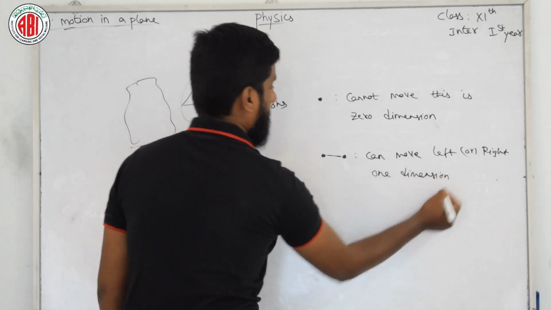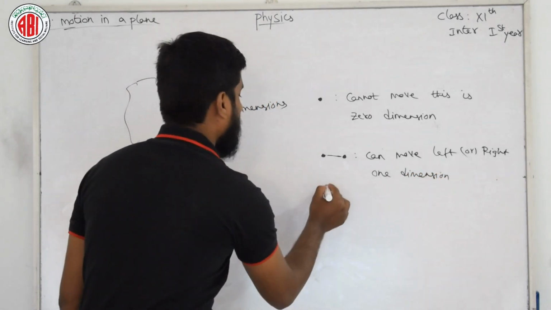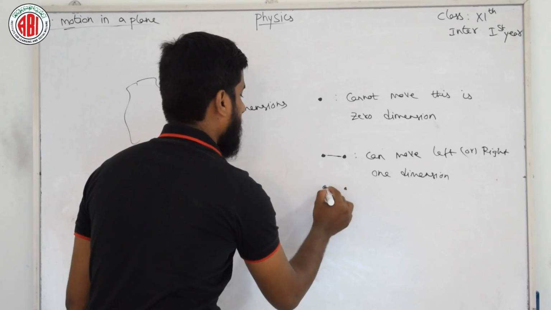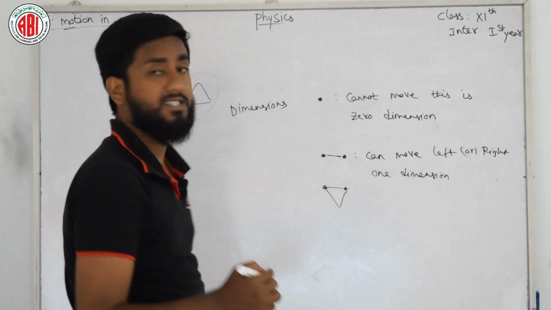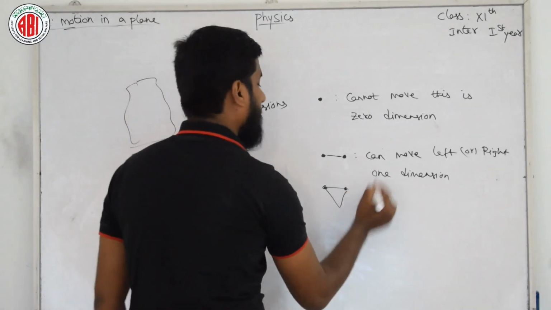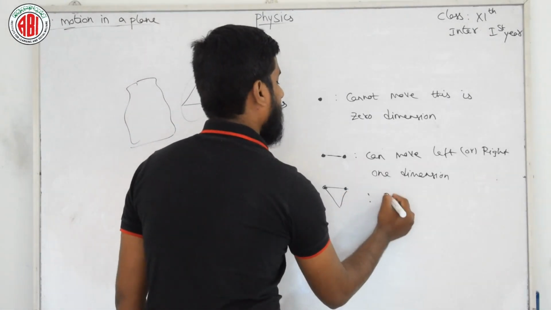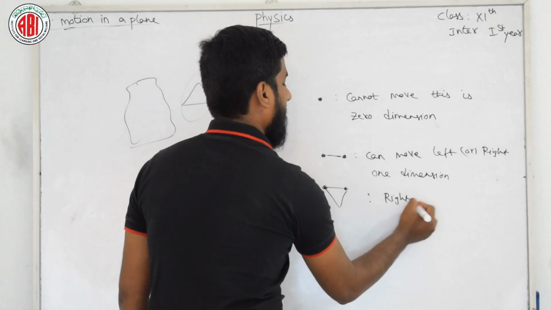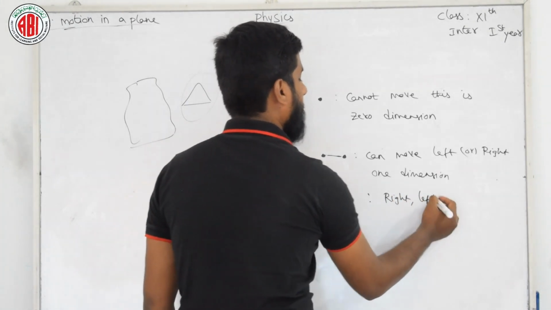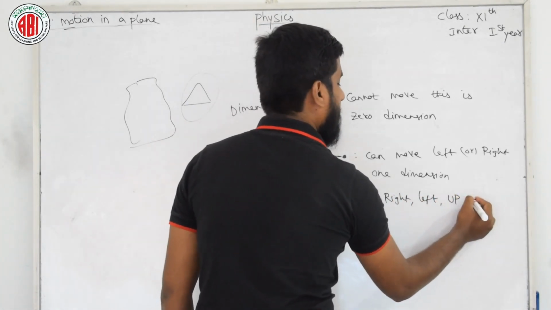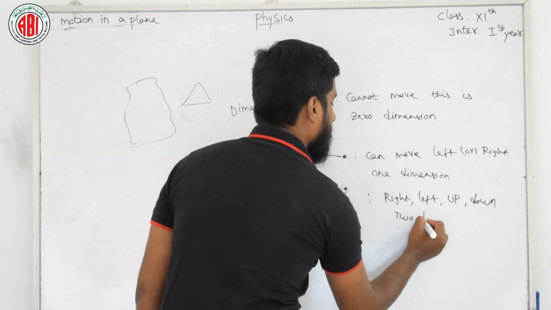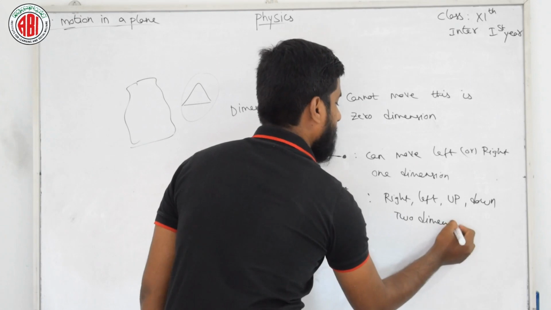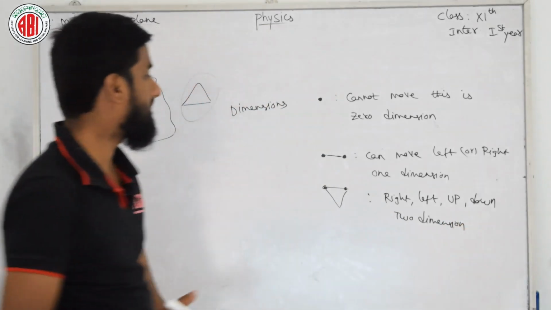And if I have three similar dots with us, and these dots can move in 4 directions, like right, left, up and down, so this is nothing but 2 dimension, isn't it? 2 dimension. And what about 3 dimension?